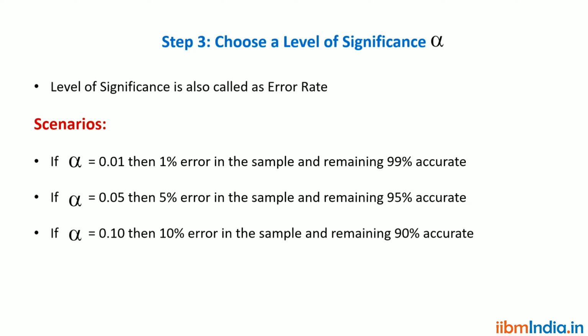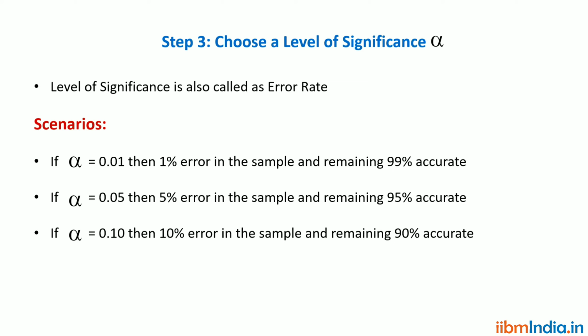The level of significance is denoted as letter alpha. Alpha means error rate. For example, if alpha equal to 0.01, alpha is 0.01 means 1% is an error, remaining 99% the data is accurate. If alpha equal to 0.05 means 5% is an error, remaining 95% the data is accurate.